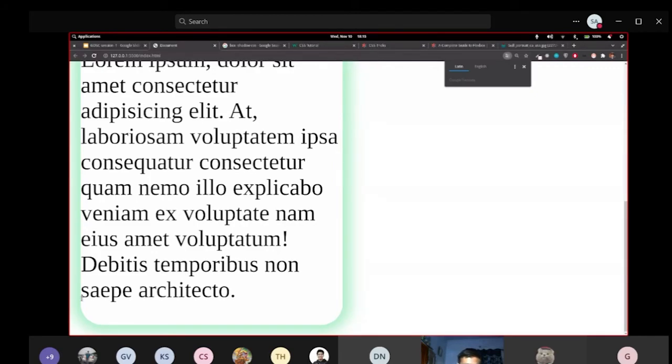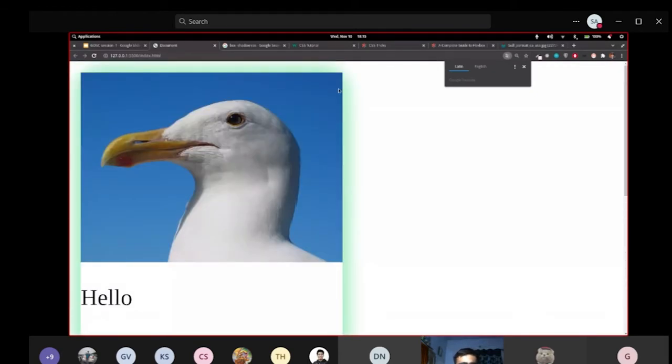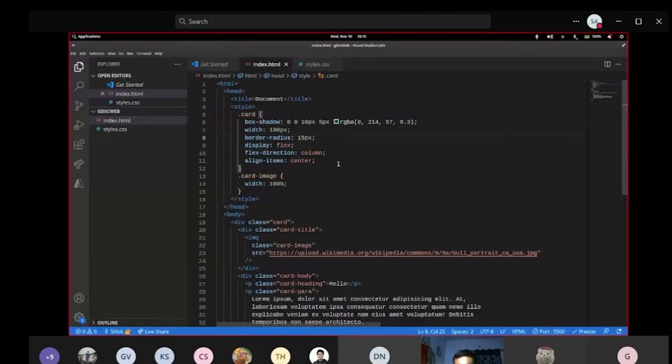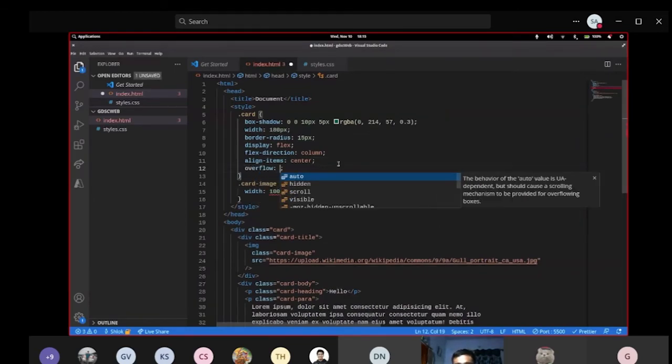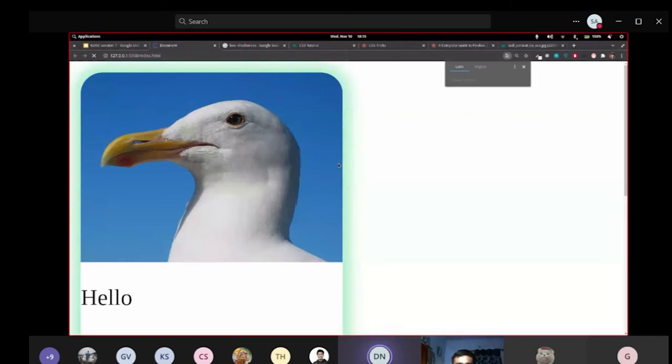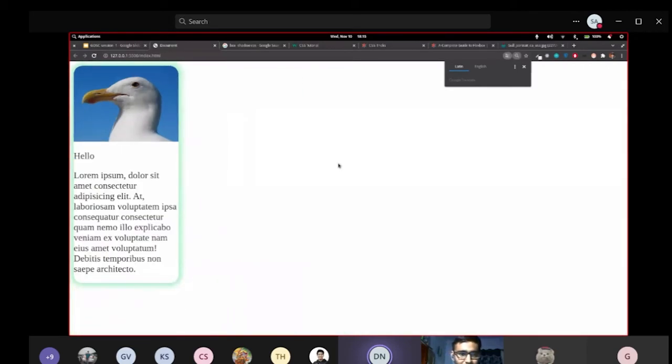So you can see the roundness increased, but this image is overflowing that roundness. And since it is overflowing, it is coming out of the box. So what I am going to do is I'll say that whatever is overflow, just hide it. And you can see the image got cut. Any overflowing text got cut. So now you can see a proper circular box that is outside.